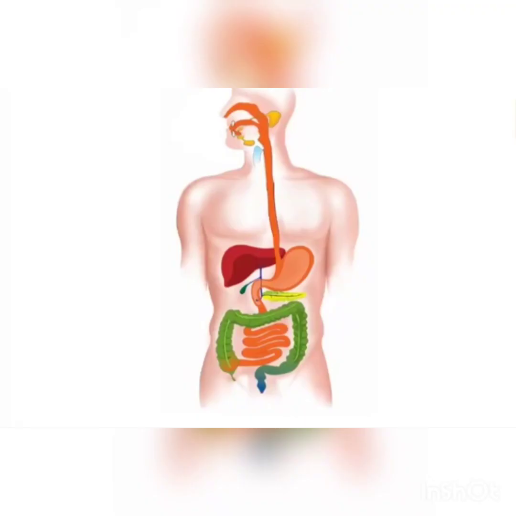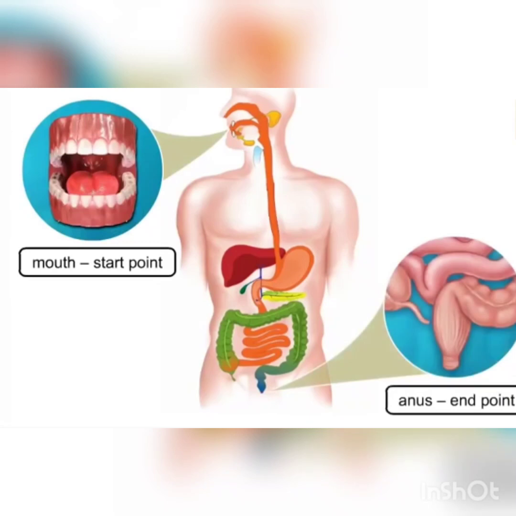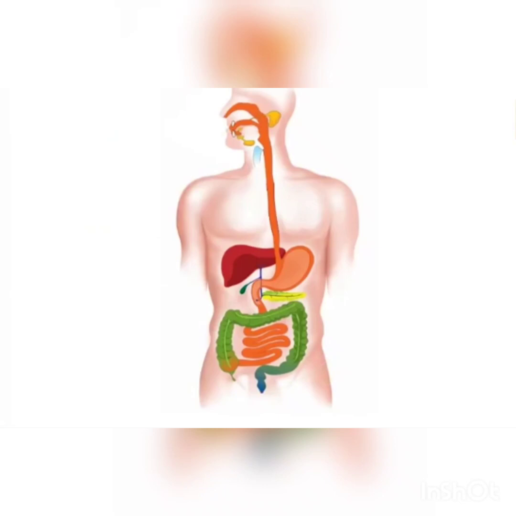All of you look at the picture. The picture shows the human digestive system. The journey of food begins at the mouth and ends at the anus. The process the food passes through is called digestion. The human digestive system consists of the gastrointestinal tract plus the accessory organs of digestion. In the process of digestion, food is broken down completely until all the nutrients are absorbed into the bloodstream and the waste is removed.